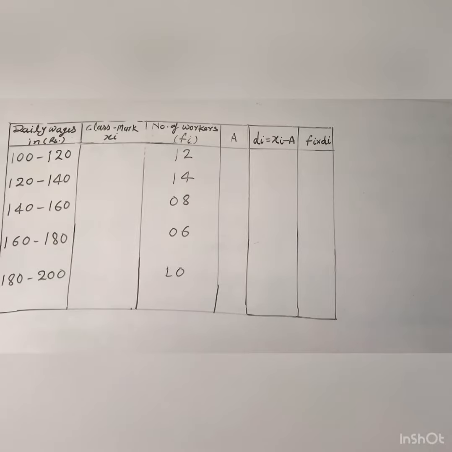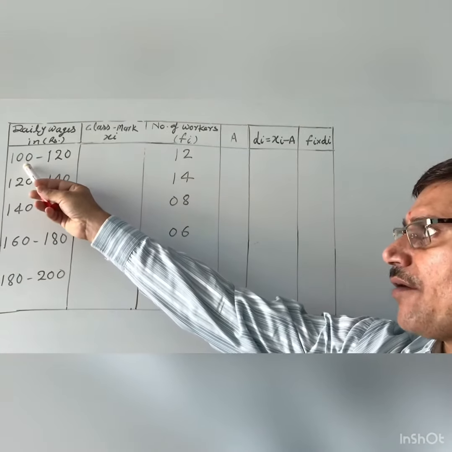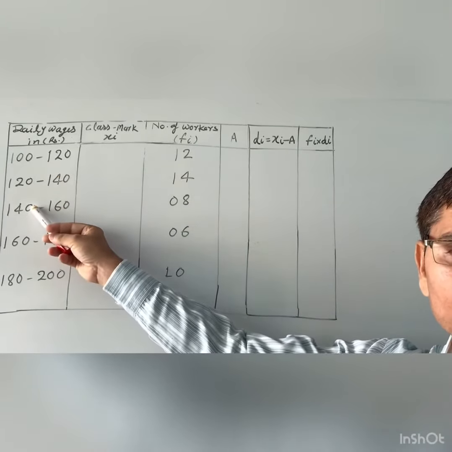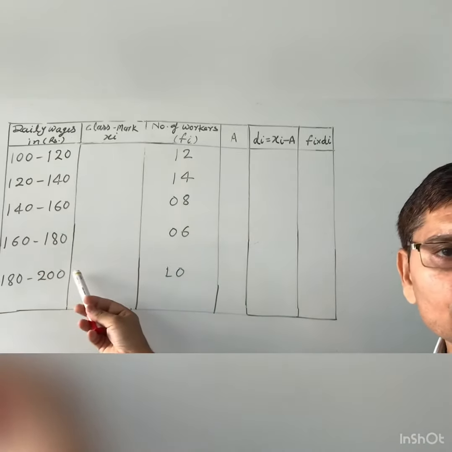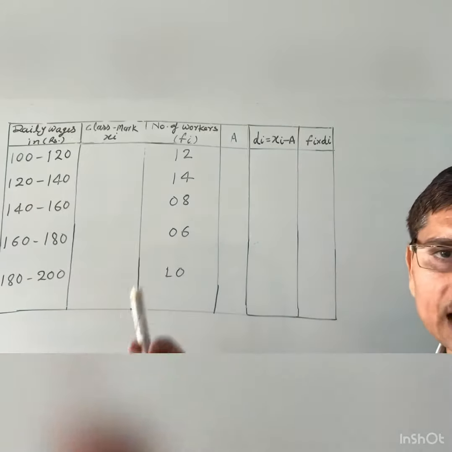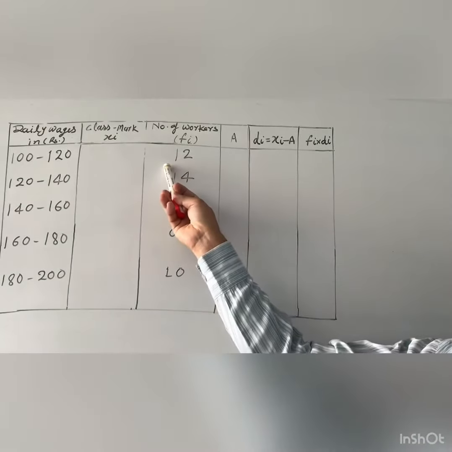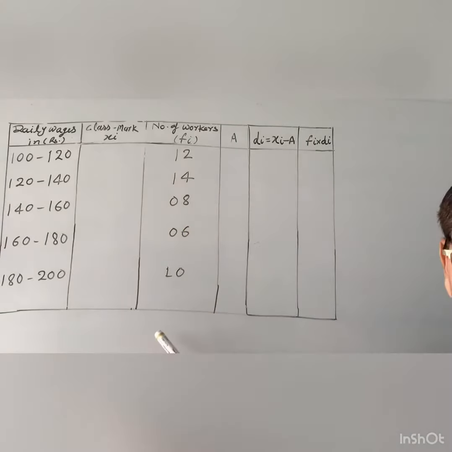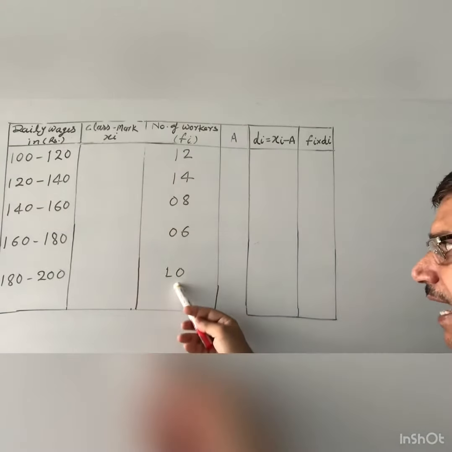Now dear, we will construct a table for this question. So first of all we will write here daily wages, that is class interval: 100 to 120, 120 to 140, 140 to 160, 160 to 180, 180 to 200. So this is the class mark. After that write the number of workers. So this is the frequency, that is fi. Fi means you will write the number of workers same as given in the question. So this is 12, 14, 8, 6 and 10.